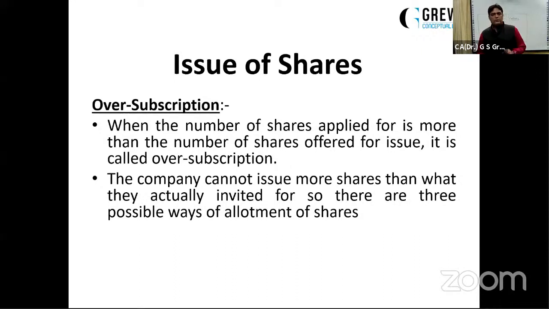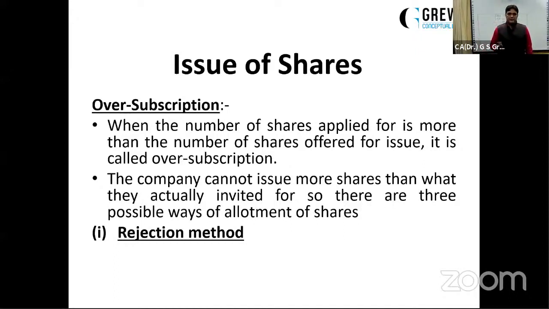So the three possible options are, first is rejection, where the excess application will be rejected. Now, when I'm saying their applications will be rejected, whatever application money has been paid by them will be refunded. The question is being asked whether it will necessarily have to be refunded or it can be adjusted for the subsequent calls. When the shares have been rejected, the money has to be refunded.